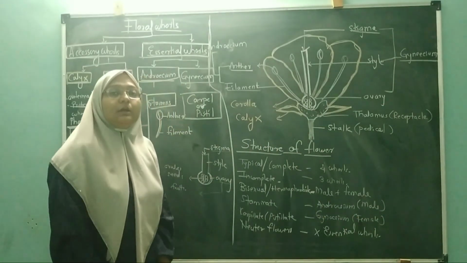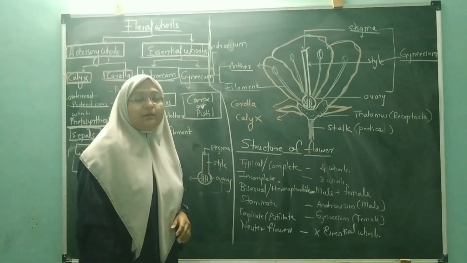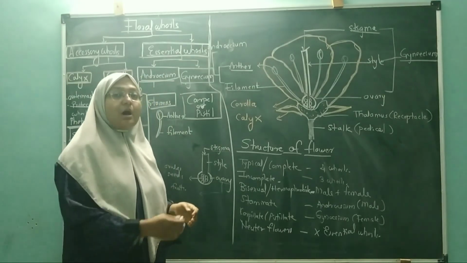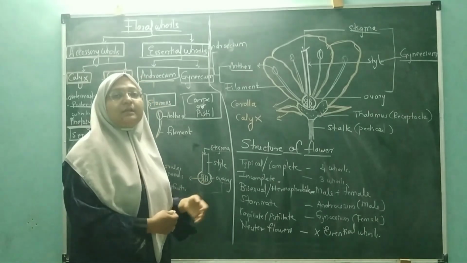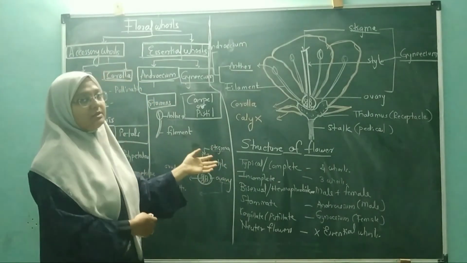So this is the whole thing about the structure of the flower, and later we will discuss how these flowers help in the sexual reproduction, which is called microsporogenesis.